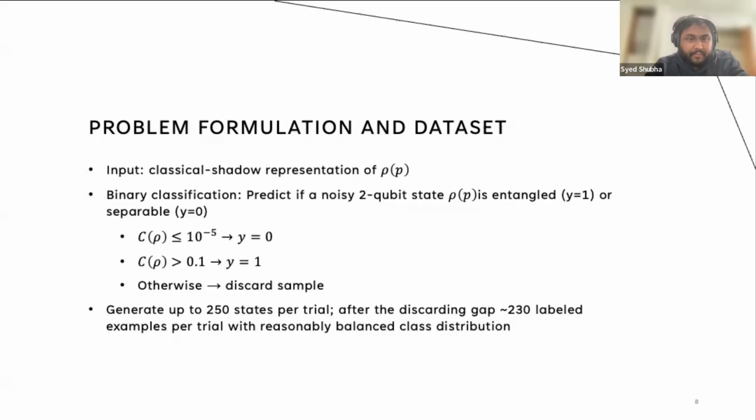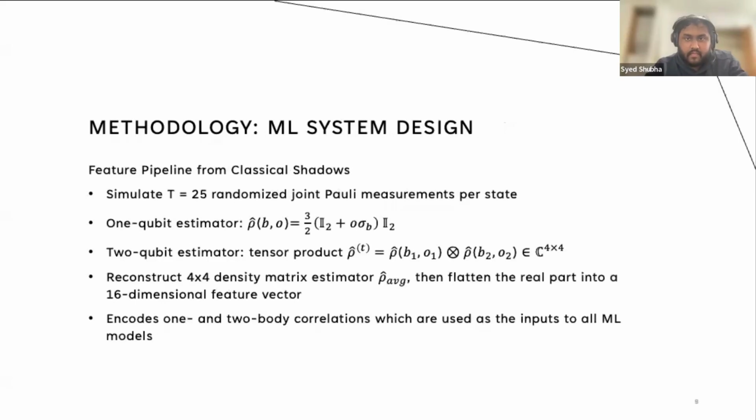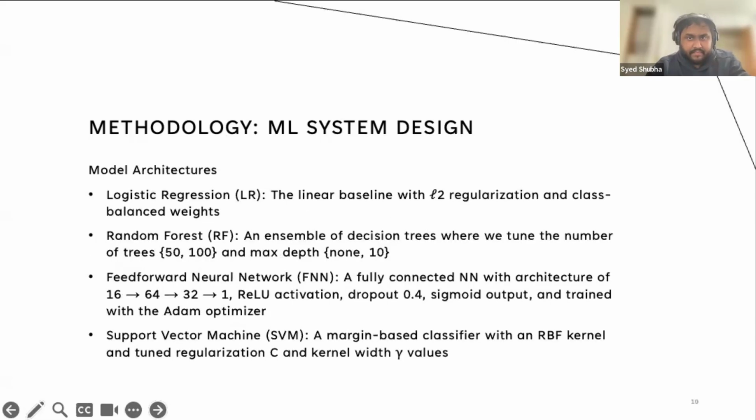So now I will describe how we actually build the ML system on top of the physics-informed features. The three parts here are the feature pipeline from the classical shadow to the 16-dimensional vector, the model architecture we just summarized, and the training and hyperparameter tuning strategy, which is important in the low-data regime. Each model takes the 16 features as input.